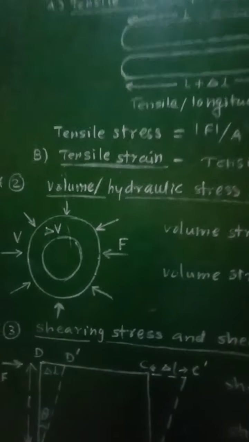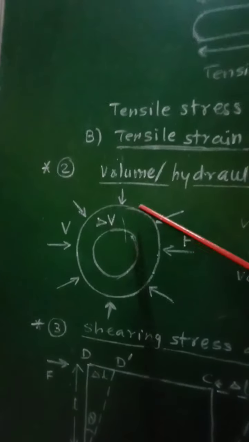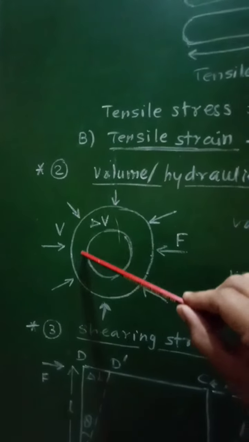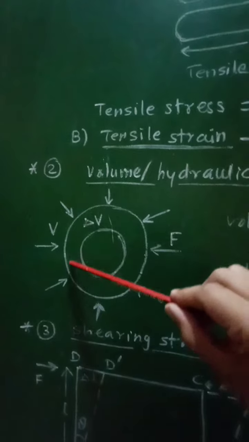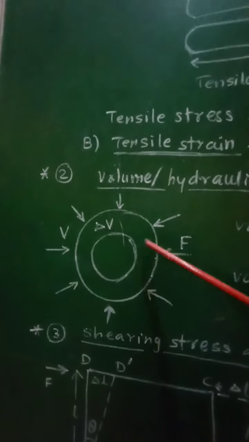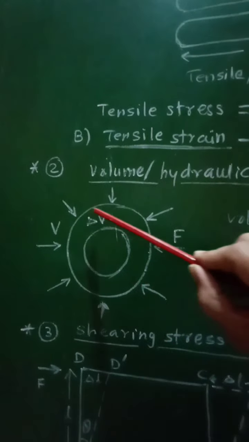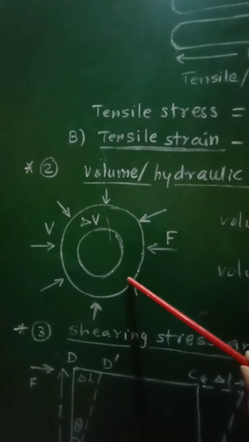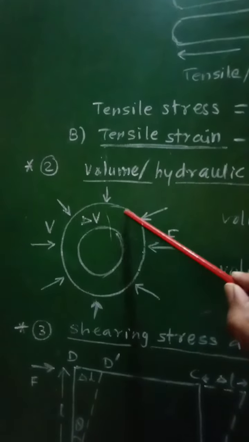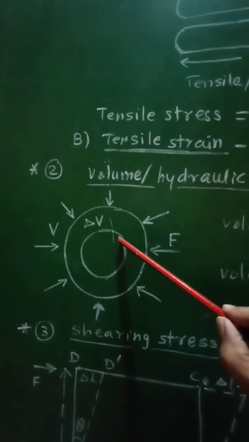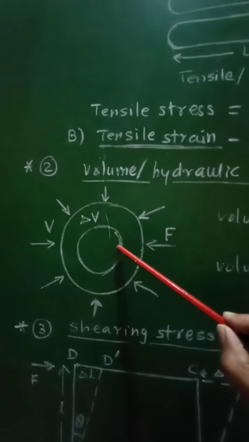And therefore in this case we have considered a spherical body having its original volume equal to phi. Then the forces are acting from all sides of that spherical body, and therefore there will be a decrease in the volume of that solid.